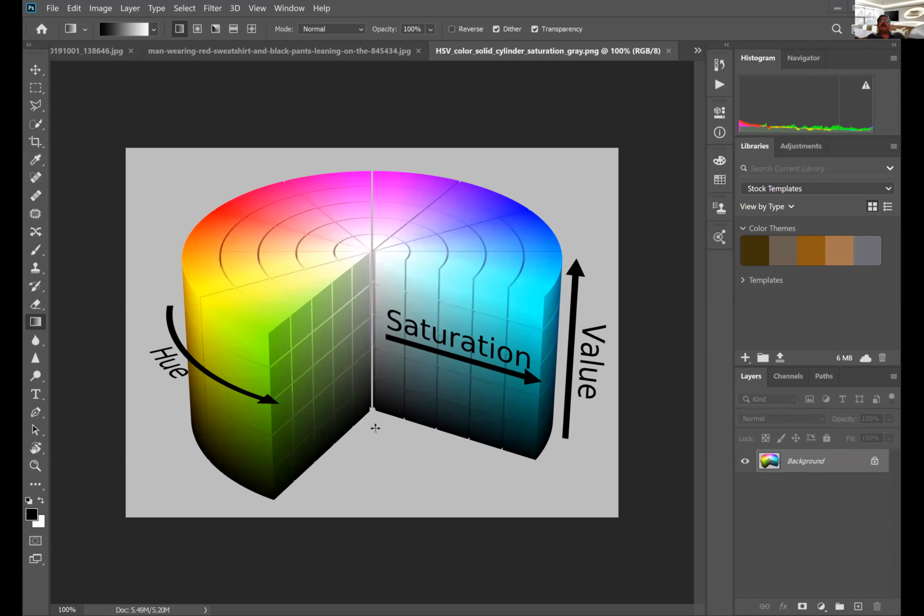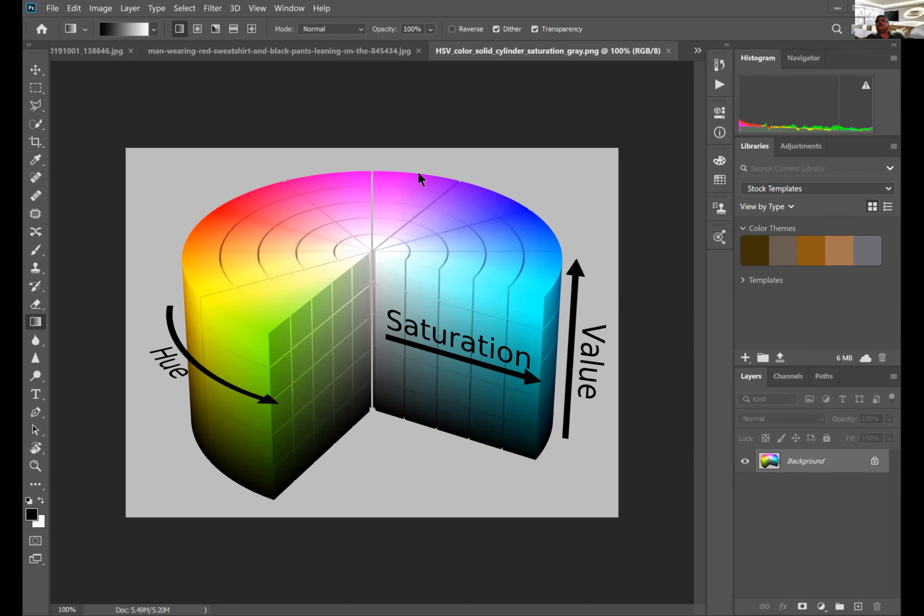Yeah. Now, what you're seeing here is basically the color values which are three-dimensionally added to it. On the top, what you are seeing is the value of hue.